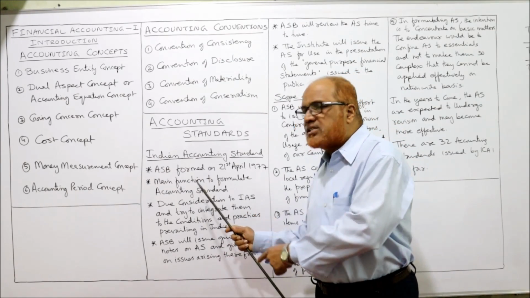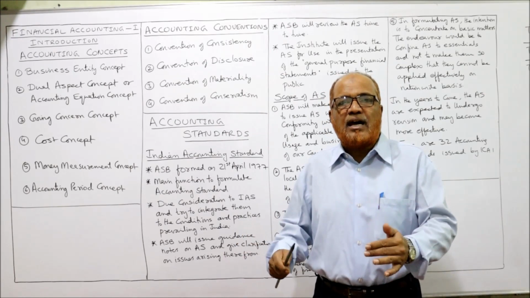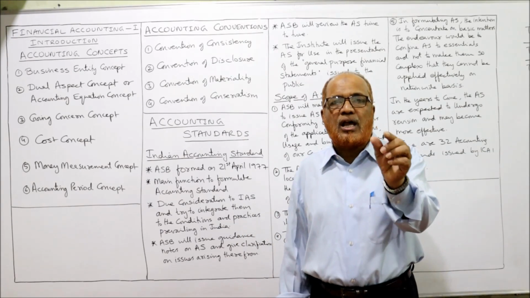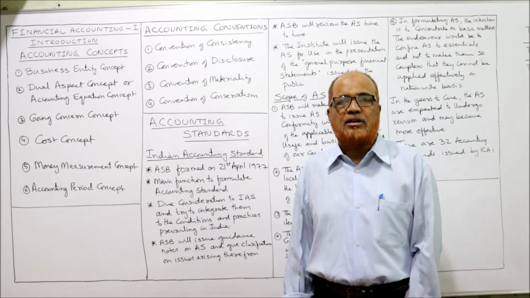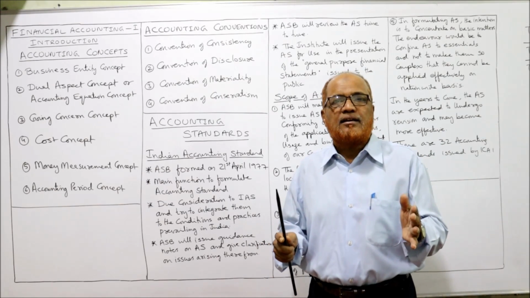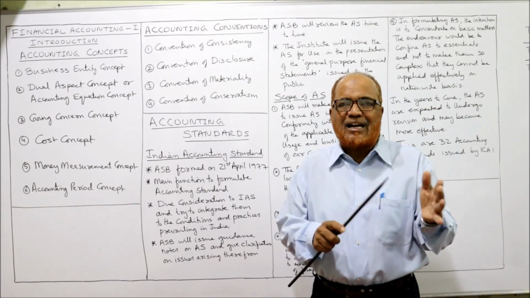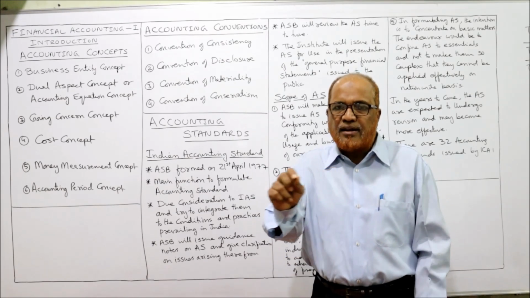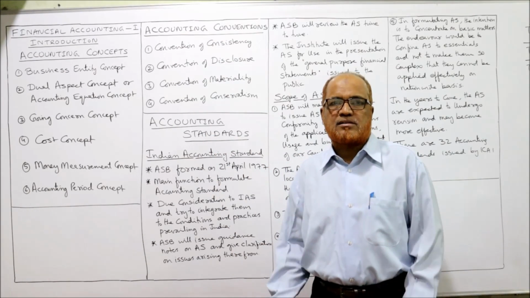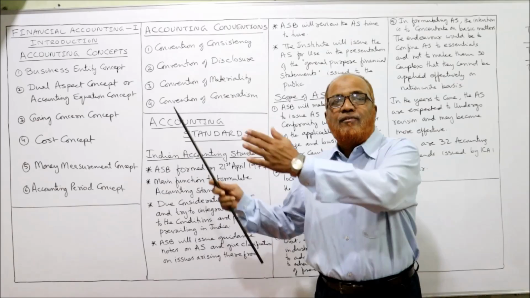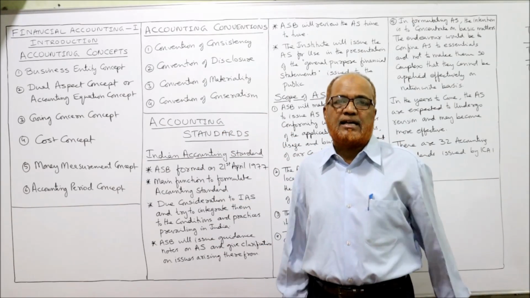So the ASB will take the help of IAS. There is the IASC, the International Accounting Standards Committee, which does research on different accounting aspects. So this ASB will take the help of IAS.